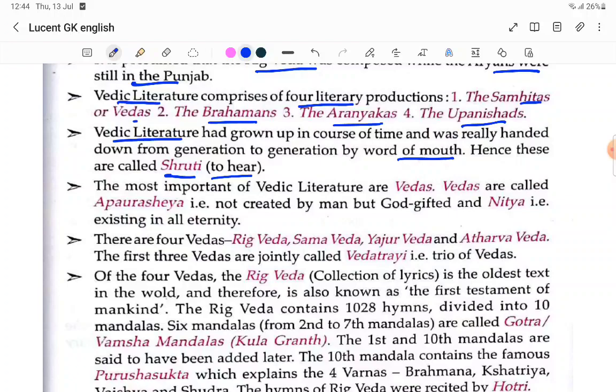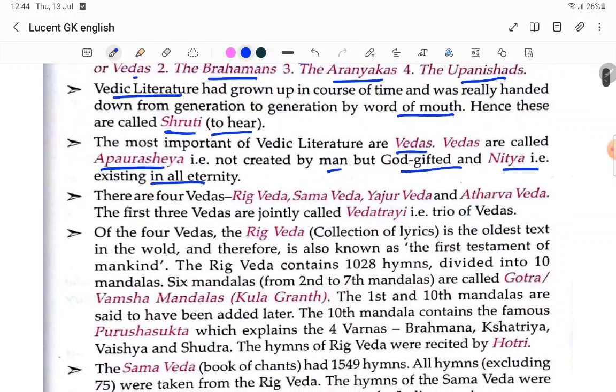The most important of the Vedic literature was the Vedas. Vedas are also called Apaurusheya, that is, not created by man but God-gifted, and Nitya, that is, existing in all eternity. So the other name for the Vedas is Apaurusheya.